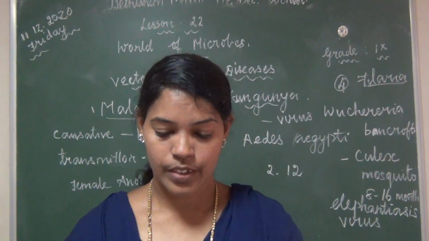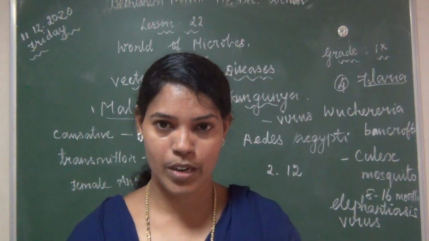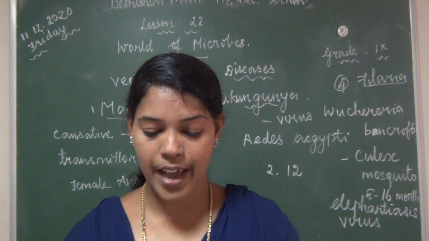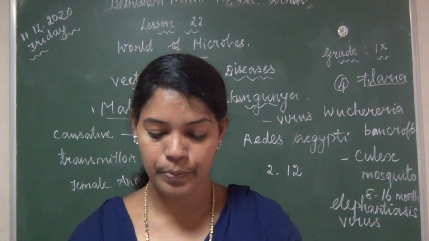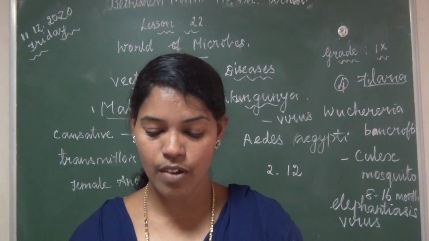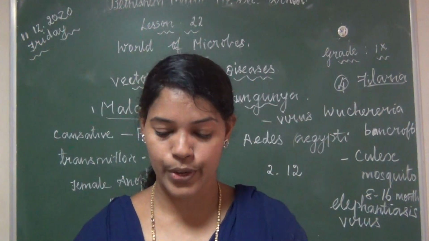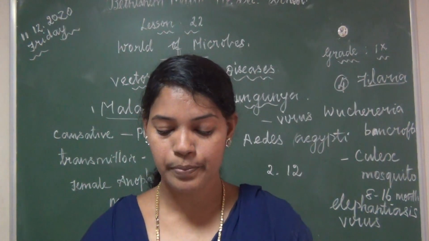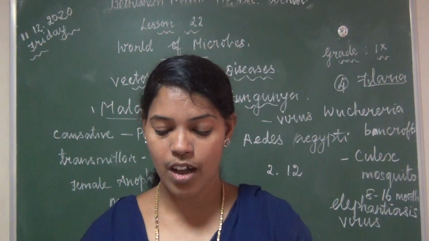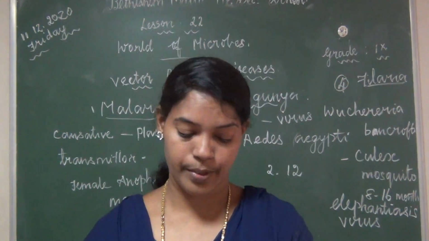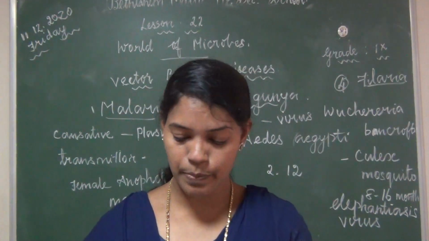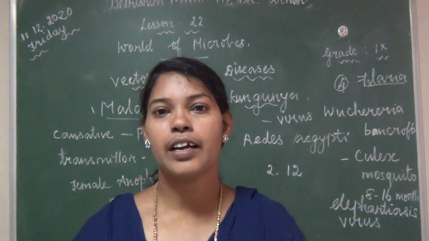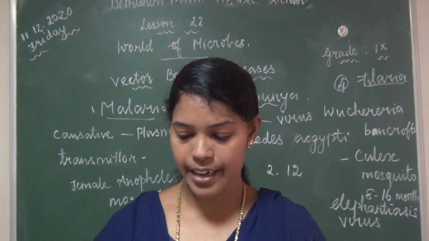Next, Roman letter 7, question number 2. Explain the structure of kidney and the steps involved in the formation of urine. Answer, turn to page number 239.